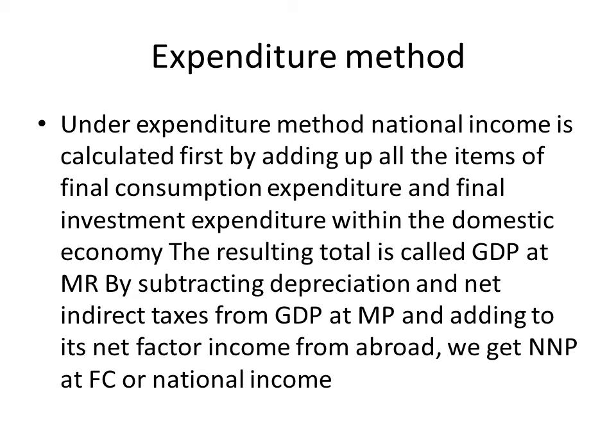Expenditure method. Under expenditure method, national income is calculated first by adding up all the items of final consumption expenditure and the final investment expenditure within the domestic economy. The resulting total is called GDP at market price, MP. By subtracting depreciation and net indirect taxes from GDP at MP and adding to it net factor income from abroad, we get NNP at factor cost or national income.